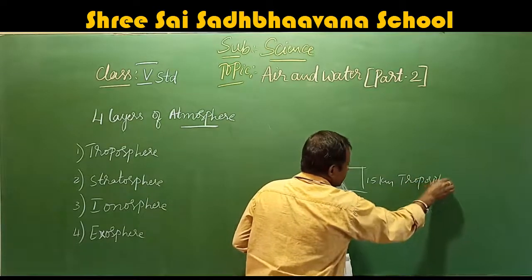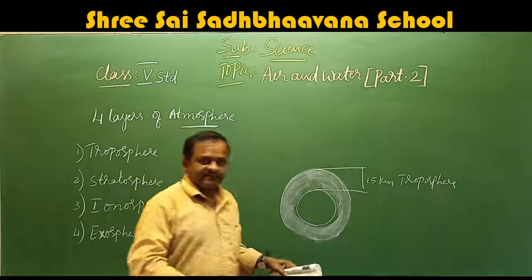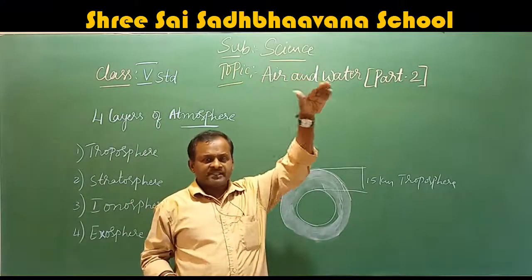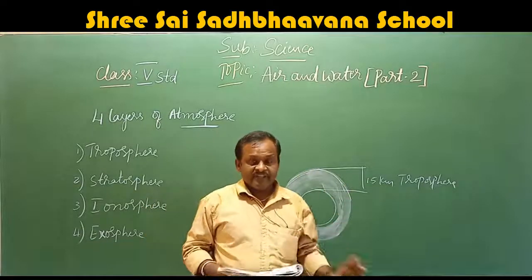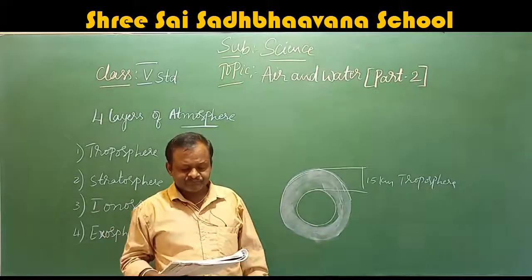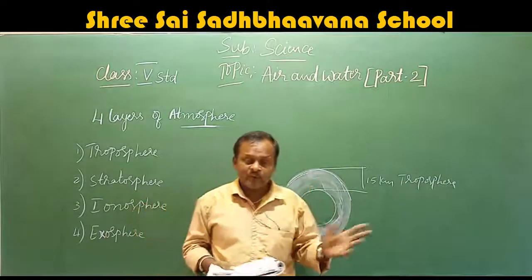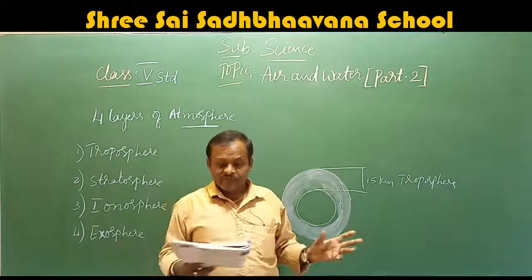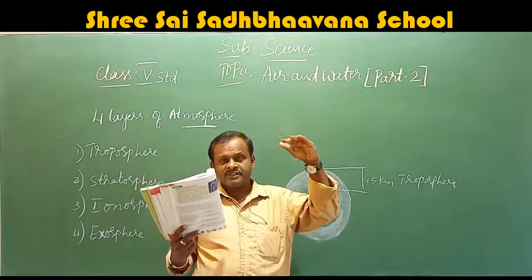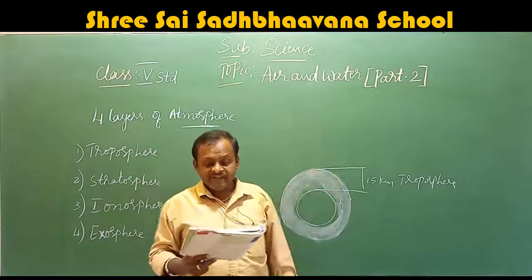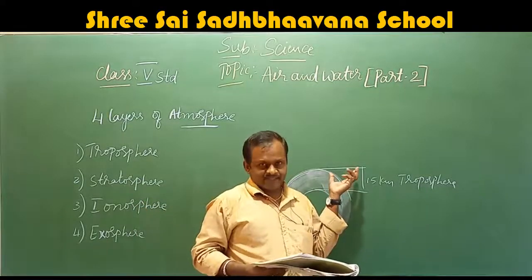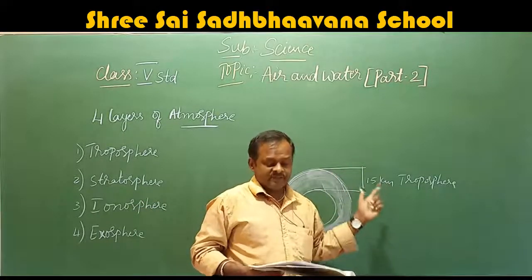The troposphere extends up to 15 kilometers from the land level. We feel the air as it is, what we are feeling here. In this layer, winds blow and clouds build up. That means the clouds are very near to us, not more than 15 kilometers, and weather changes take place here in the troposphere.